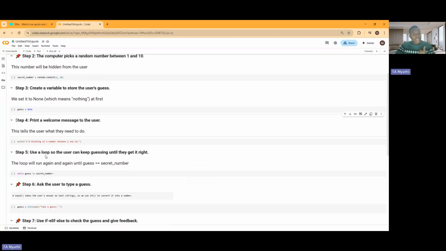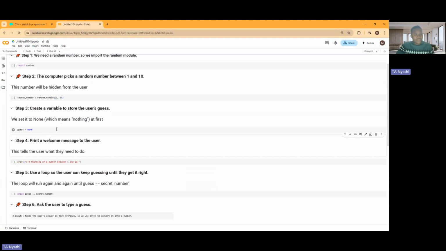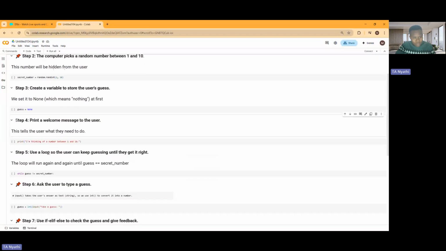Then we're going to use a loop. Remember, all these things are basics: print is a basic, variable is a basic, random and import are basics, and loops we have while and for.